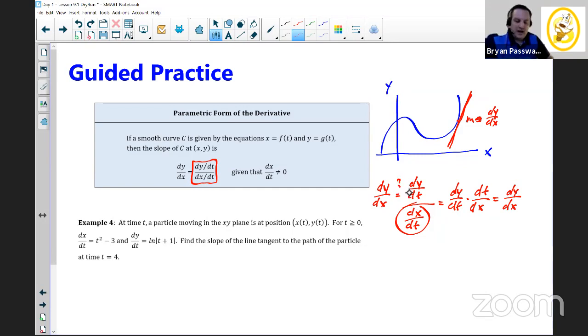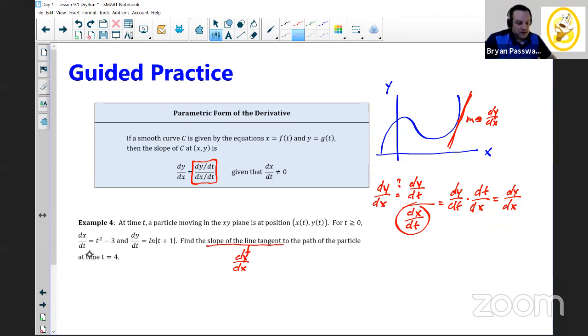So the ratio of those two quantities gives us dy over dx, which will be the slope of the tangent line. Whenever you see the phrase find the slope of the line tangent, immediately you should realize the slope is always going to be dy over dx. If we're in parametric form, we compute that by finding dy over dt and then dx over dt.